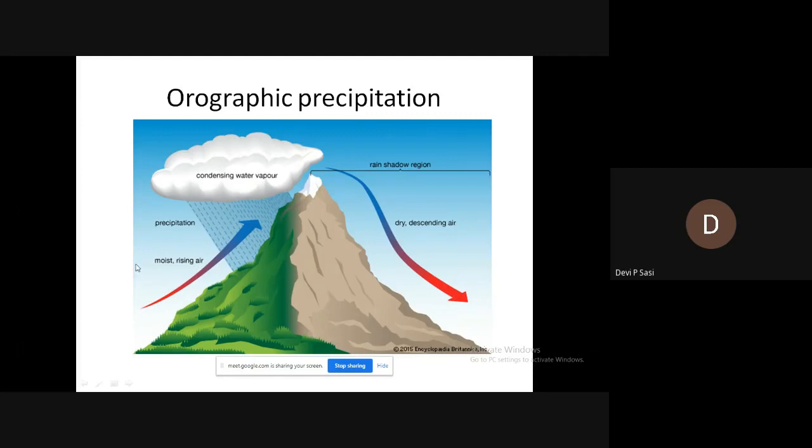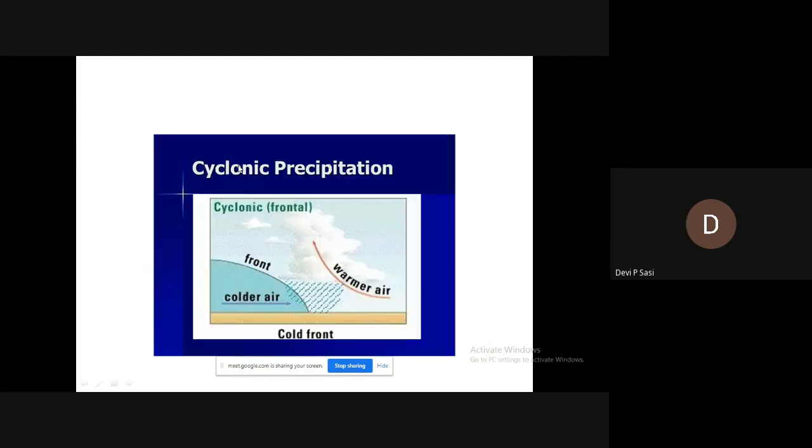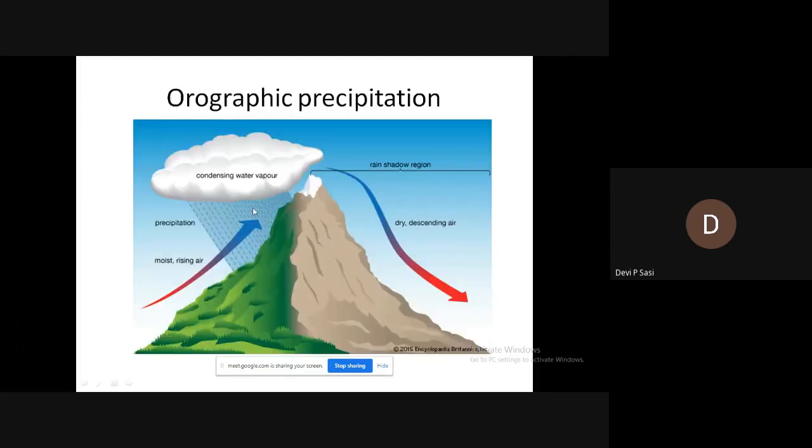This is the windward side, and this is the leeward side. Rain occurs on the windward side and does not occur on the leeward side. That is about orographic precipitation.